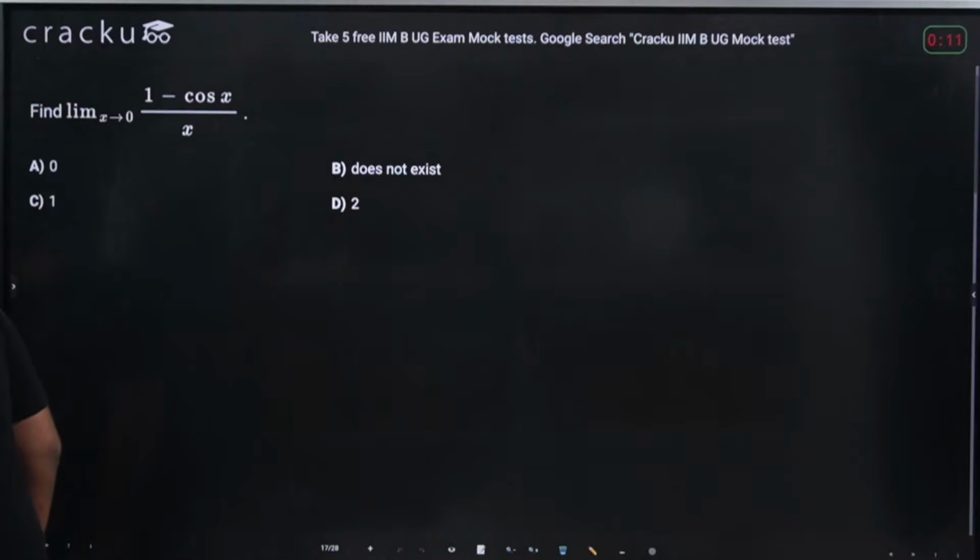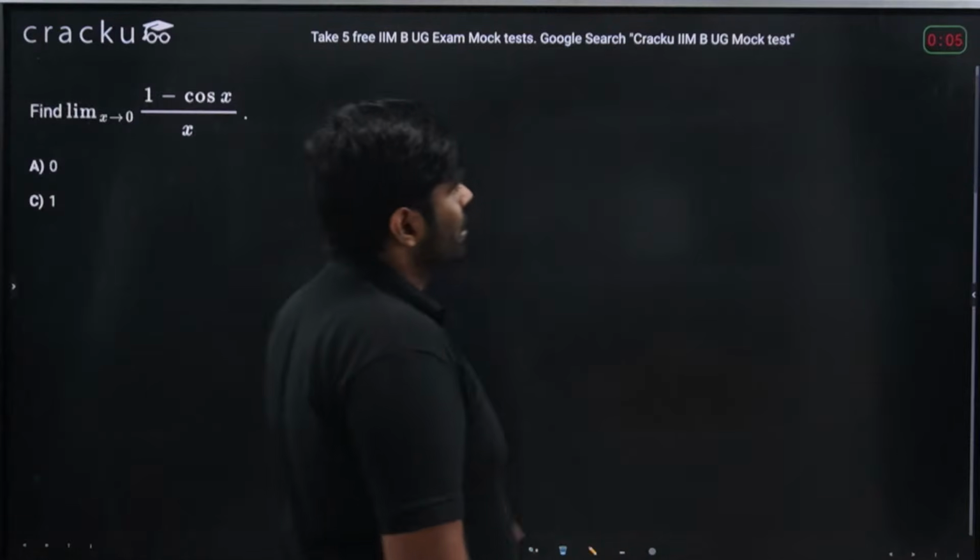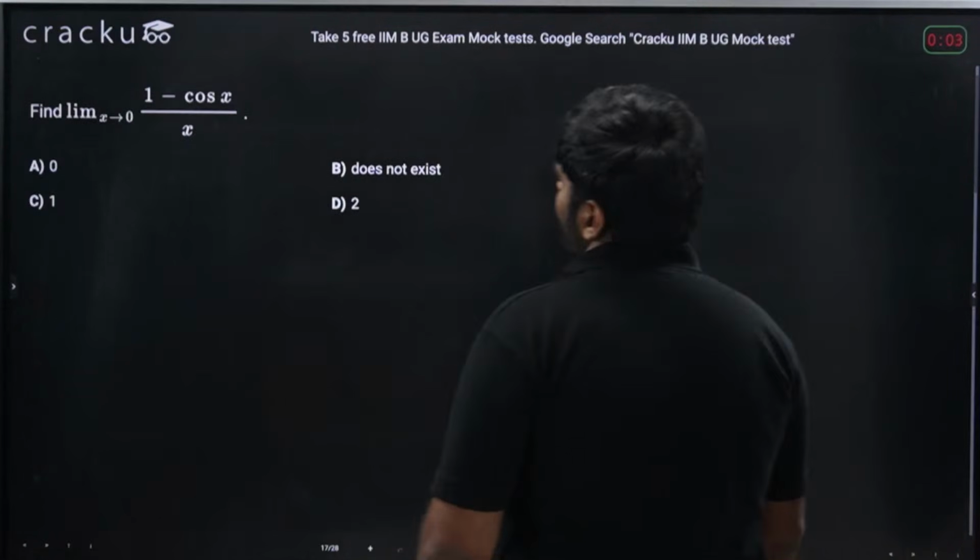Okay, someone is saying option B. Why is it option B? That's wrong. Please do think.